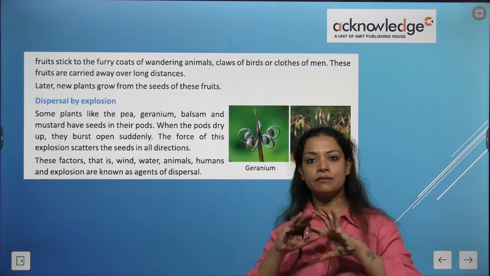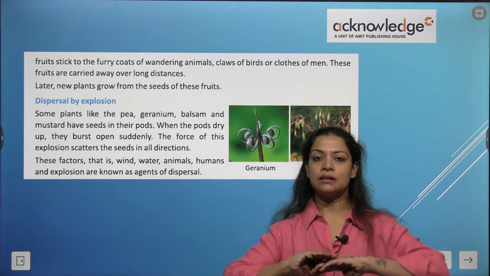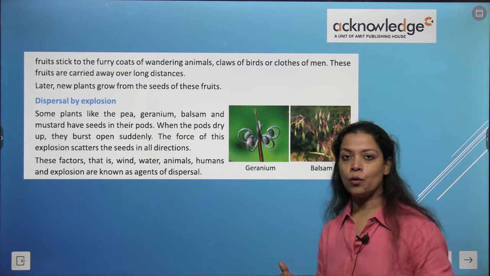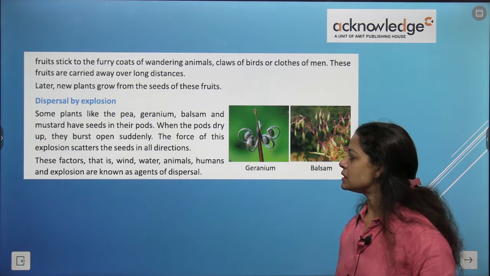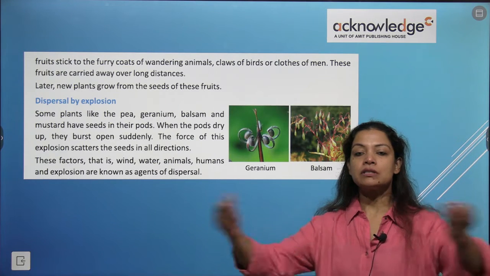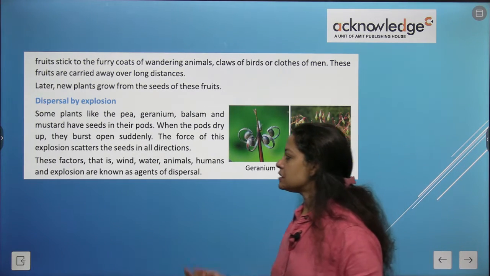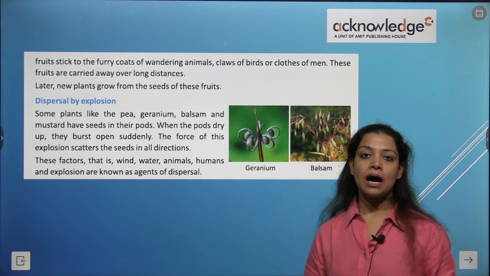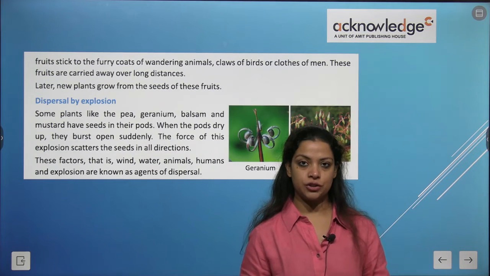So when these pods dry up completely, they automatically burst on their own, if they are not opened by humans. So the force of this explosion scatters the seeds in all directions. As it bursts, the seeds spread here and there. These factors, that is wind, water, animals, humans, and explosion, are known as agents of dispersion.